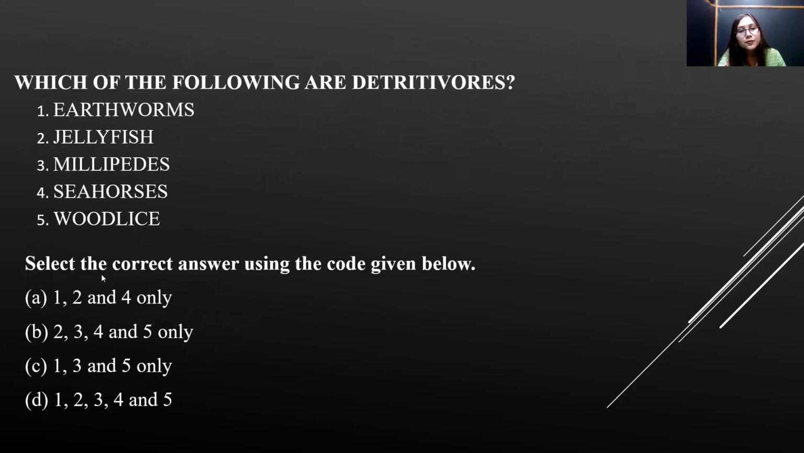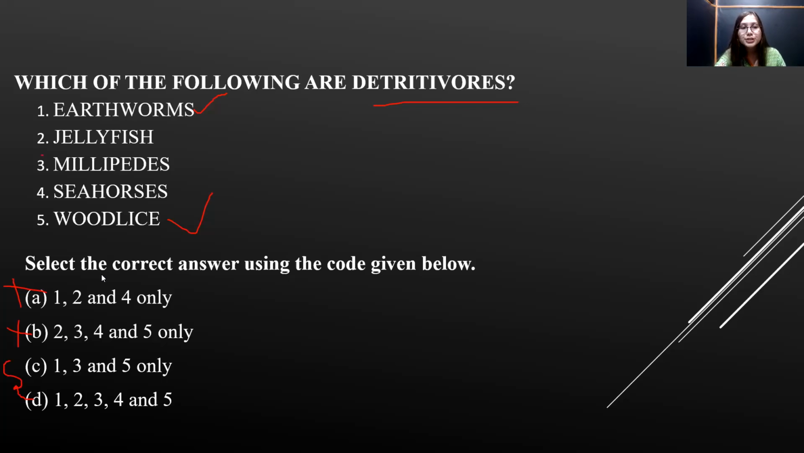Now, which of the following are detritivores? Detritivores means decomposers, right? And we all know that earthworm and woodlice act as decomposers. If this is the case, then let's search for 1 and 5 together. Here in A, 1 and 5 are not together. In B, 1 and 5 are not together. In C and D, we have 1 and 5 together.